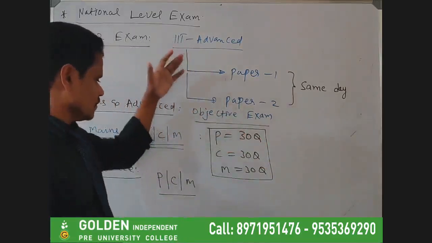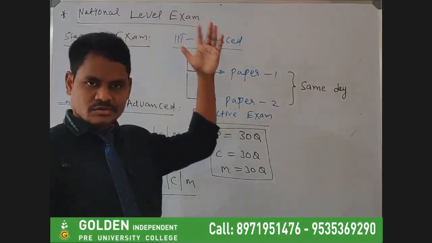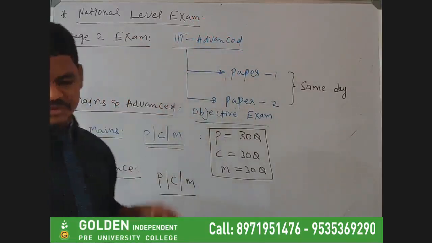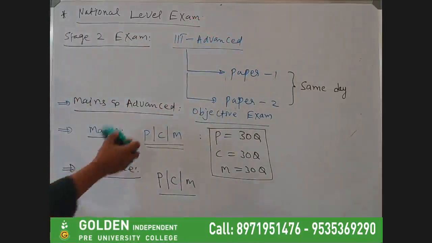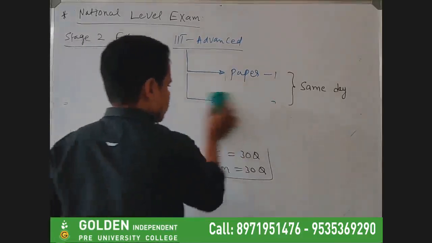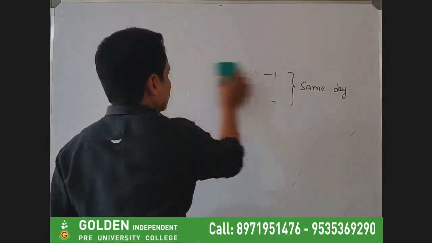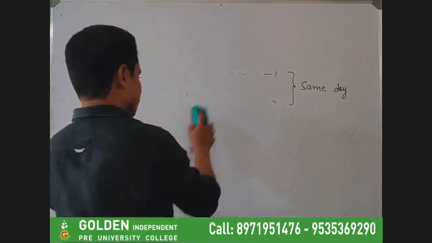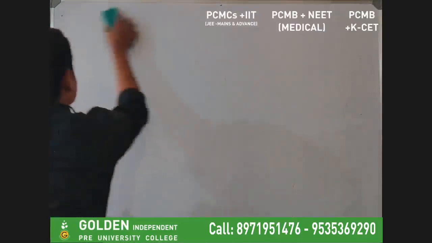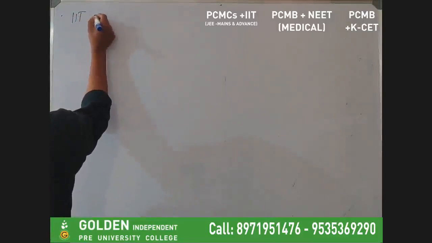So this is about the IIT selection process. It has two stages, stage 1 and stage 2, and the exam pattern. Now I will give you information about what IITs are available. There are some 18 IITs available in India. Let me tell you the IIT list.